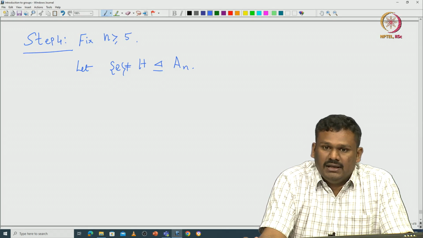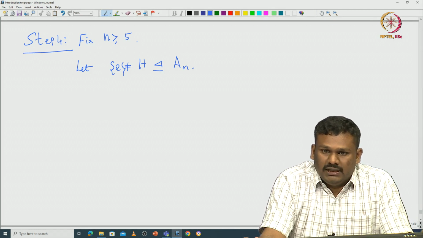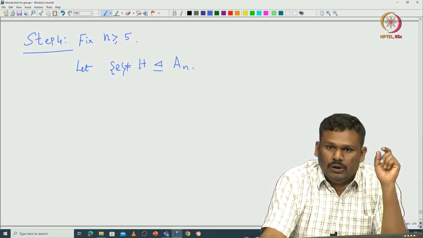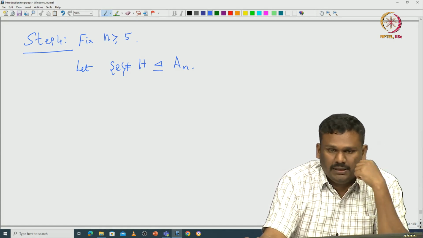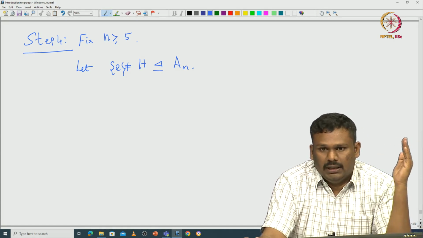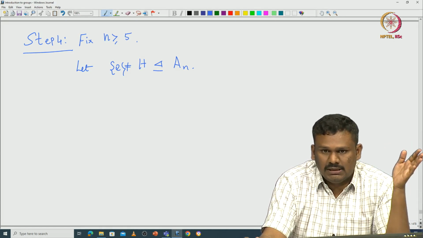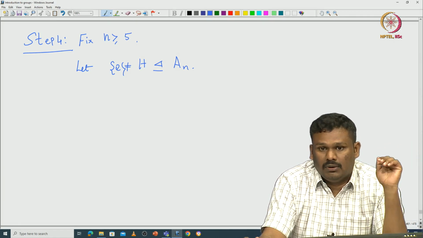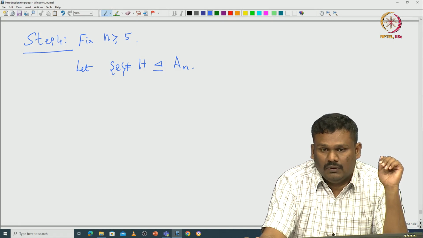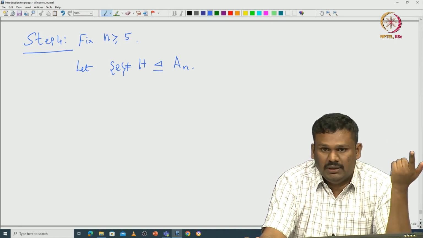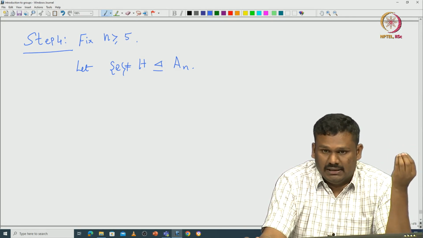One can identify the transposition using its fixed points. It is non-trivial, and it at least permutes 2 elements, i and j, let us say. All other indices are fixed. So, it has the maximum number of fixed points. It is a non-identity element having the maximum number of fixed points inside S_n.